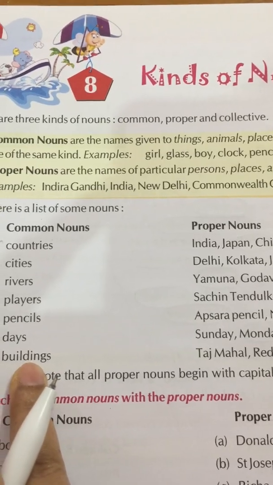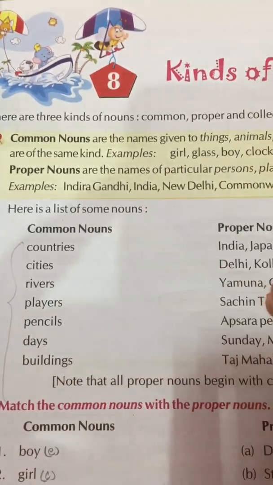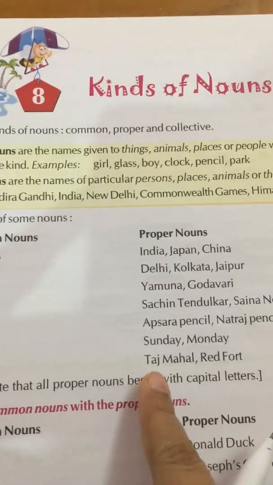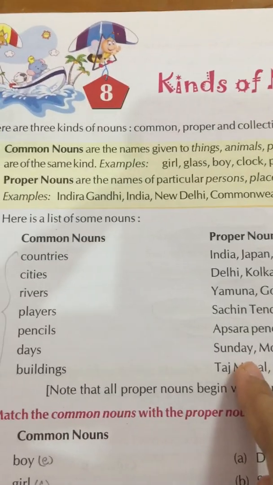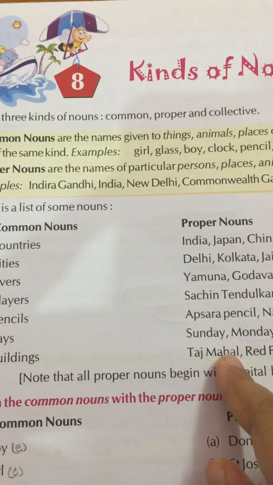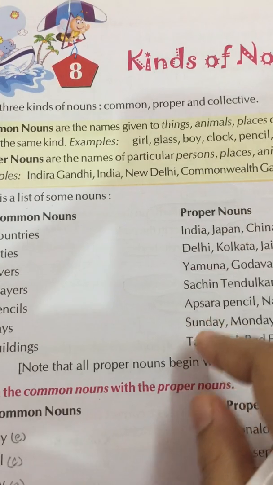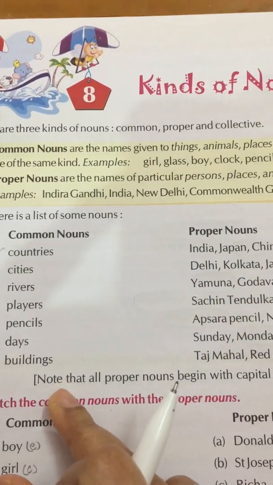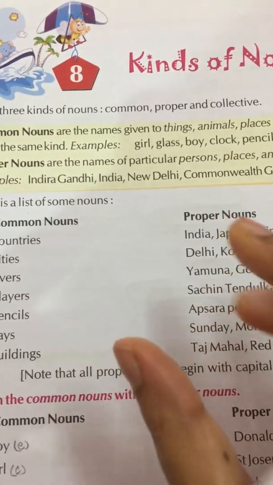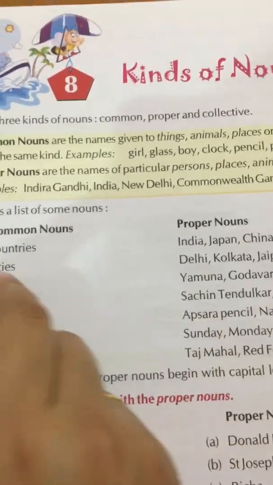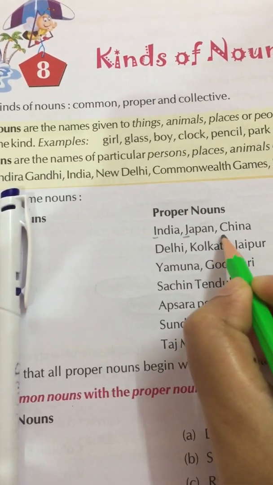Last one, buildings. Buildings refer to any building of the world. We don't know. But when we specify the name, Taj Mahal, Red Fort or Charminar, we know that it is a proper noun. It becomes a proper noun. Now, note that all proper nouns begin with capital letters. You have to remember this. It is very, very important that all proper nouns begin with capital letter.